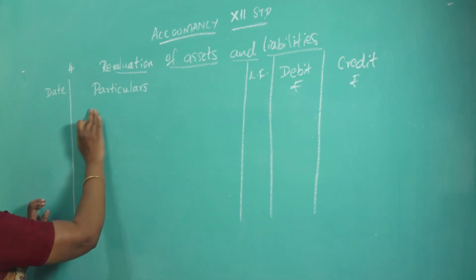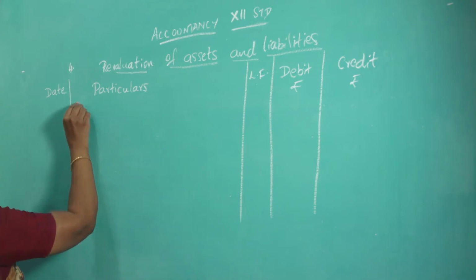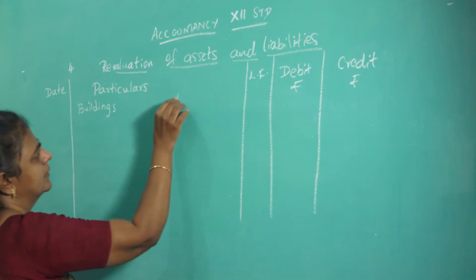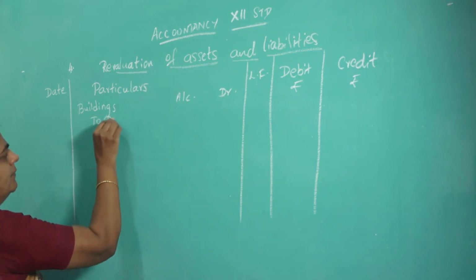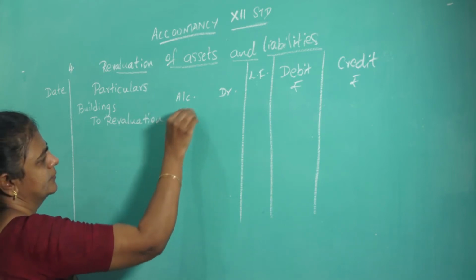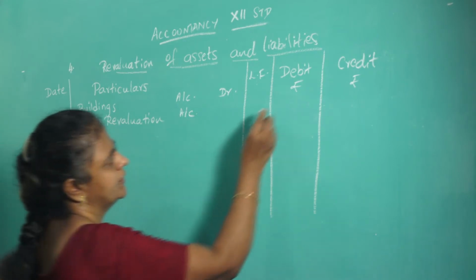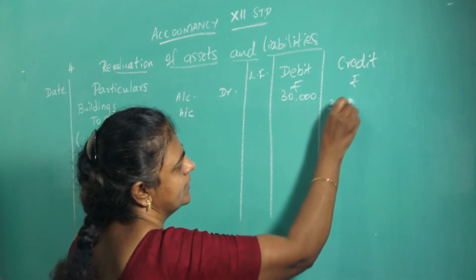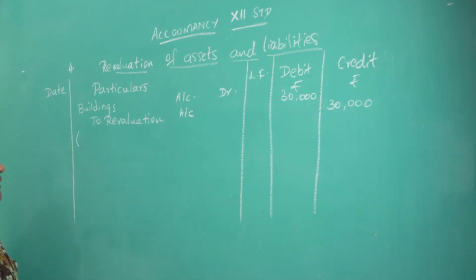So asset increases means it is profit. So what's the journal for that? If it is profit, the revaluation account should be credited. So you have to write like this, buildings account debit to revaluation. Okay, and write the journal. How much is the amount? 30,000. Building is an asset. Asset increases means it results in profit. Okay, so write the journal narration.